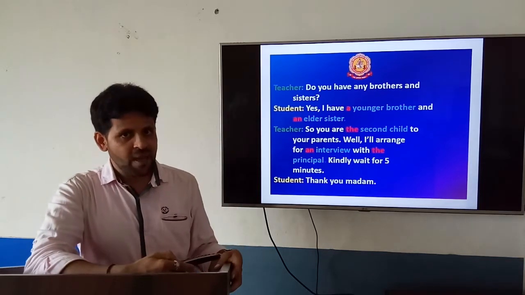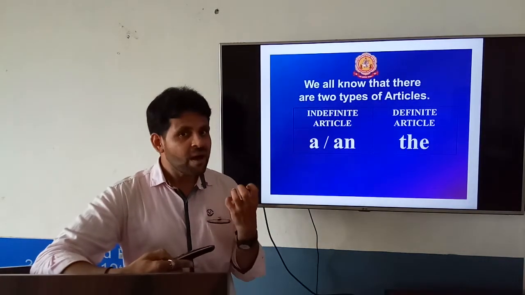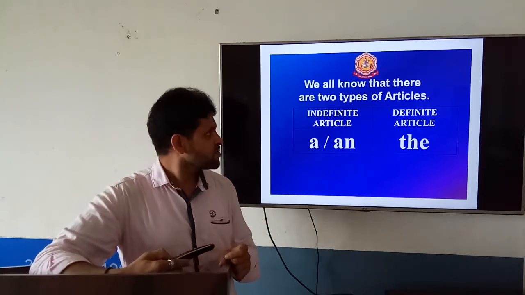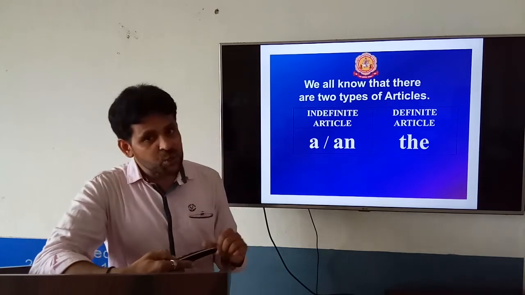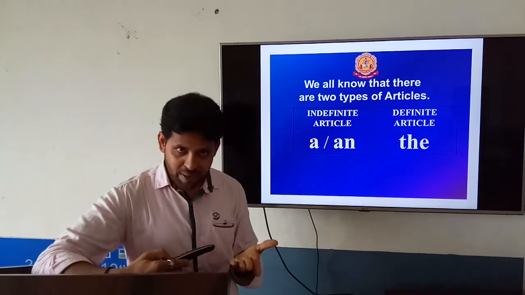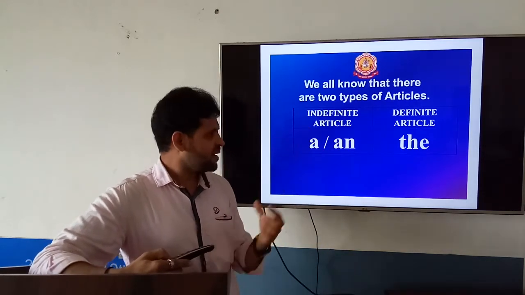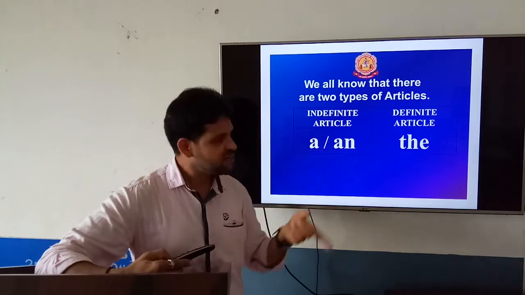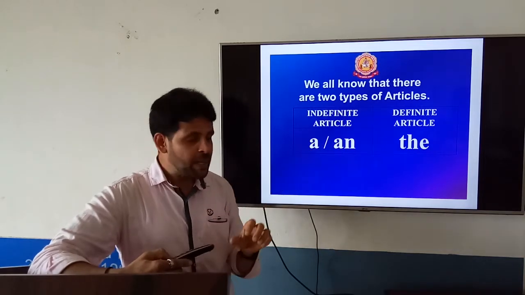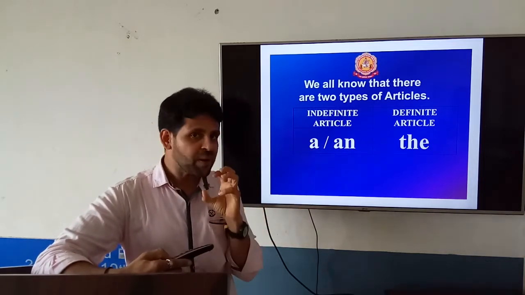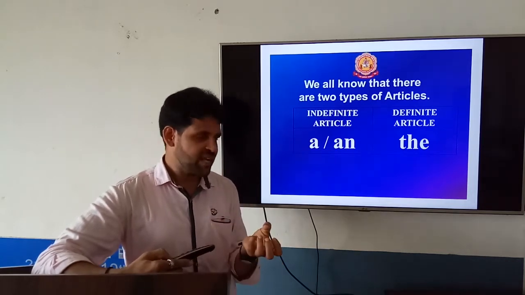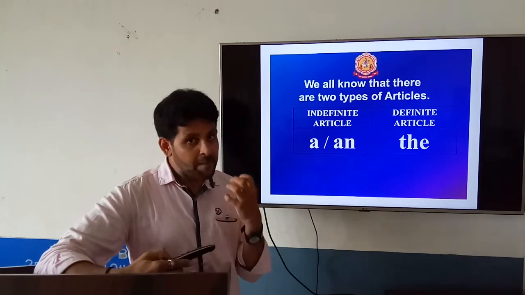Student, thank you madam. I hope you have understood how to use a and the in different situations or sentences. Next, we all know that there are two types of articles. I have already explained. Once again, we will review it for your better understanding. Indefinite articles are a or an. Definite article is the. I already told you why a or an are considered indefinite, because they do not refer to any particular person. They are used for unspecific and uncertain things. The refers to particular things.